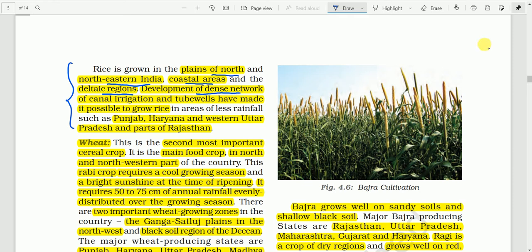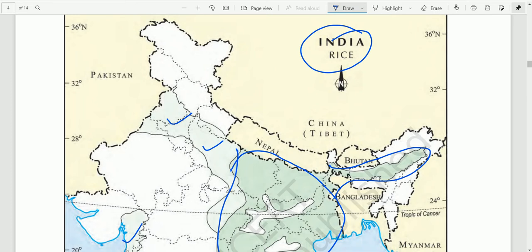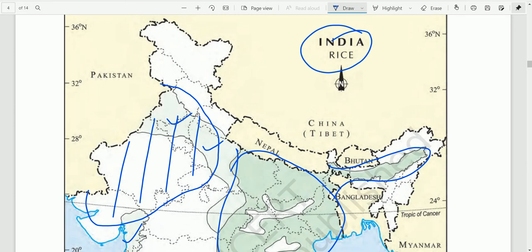The development of drains network, canal irrigation and tube wells has made it possible to grow rice in areas of less rainfall, that is in Punjab, Haryana, western Uttar Pradesh, and a part of Rajasthan. Here, rice is cultivated with the help of irrigation. Punjab is also an important producer of rice, Haryana also, western UP also, then the northern part of Rajasthan. In all these areas, we have canal irrigation as well as tubewell irrigation.